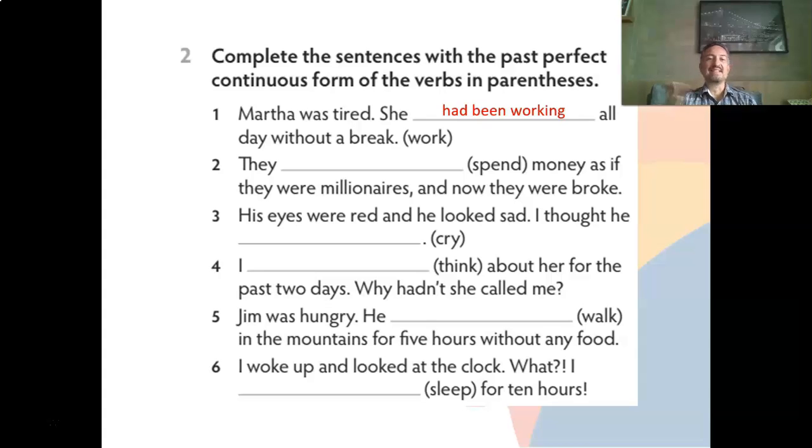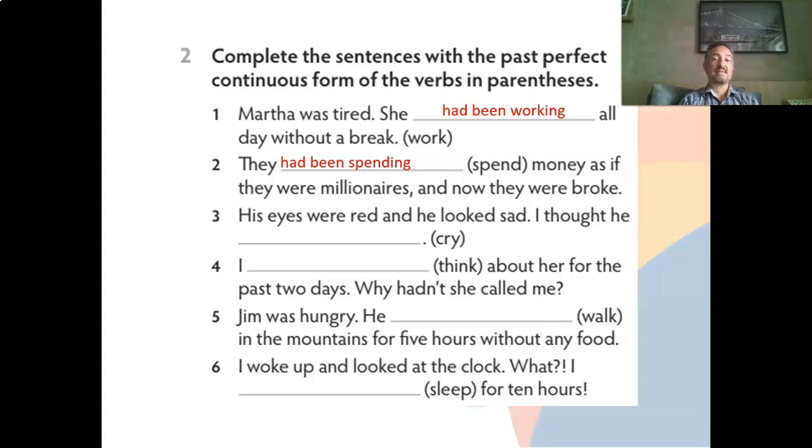Number 2, they spend money as if they were millionaires, and now they were broke. So what had they been doing? They had been spending money as if they were millionaires, and now they were broke. Okay? What about number 3? His eyes were red and he looked sad. Wow, so his eyes were red, past, and he looked sad.